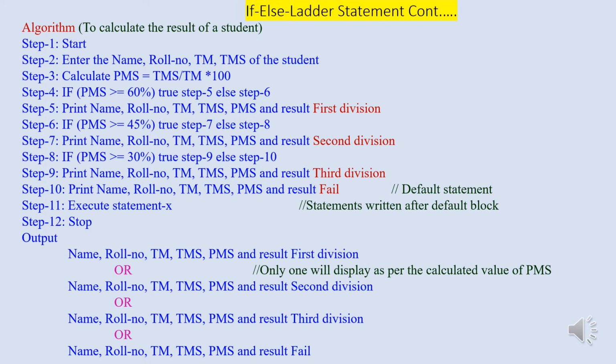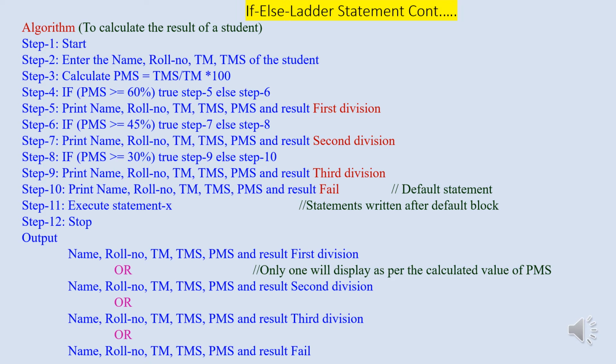If it is false, then we have to move our control to step number 8. At step number 8, again we have to verify the next condition, that is percentage of marks secured is greater than or equal to 30. If this condition is true, then we have to move to step number 9 where again we have to print the name, roll number, total marks secured, percentage of marks and result as third division.